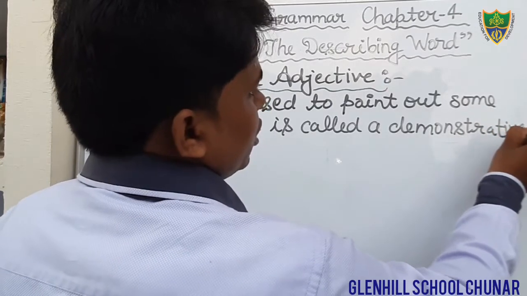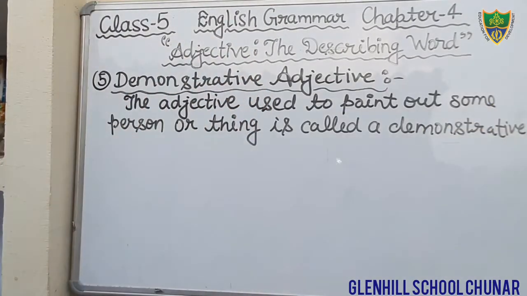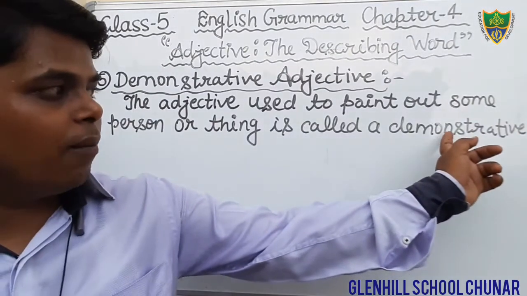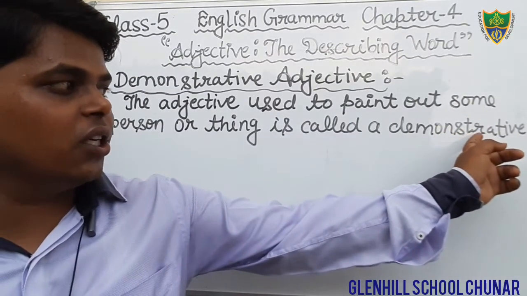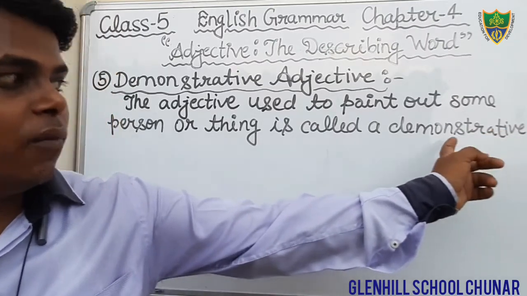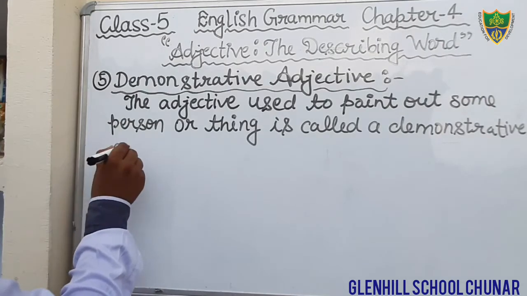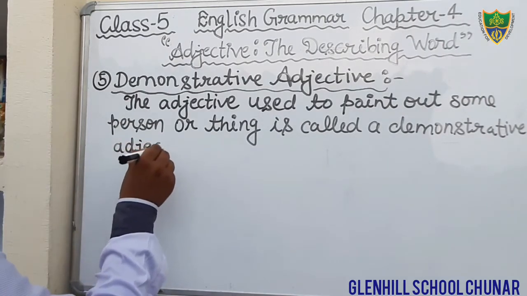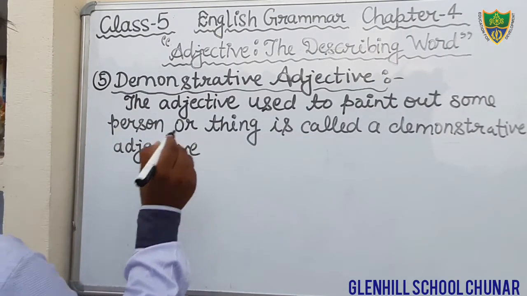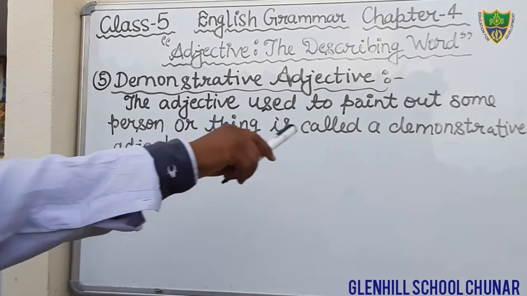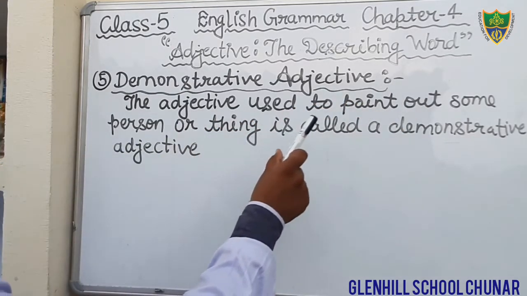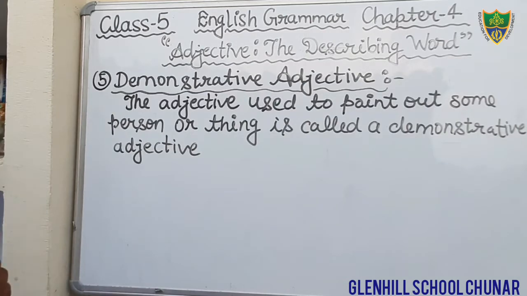Let's see the spelling: D-E-M-O, demo, demon, S-T-R-A-T-I-V-E, demonstrative adjective. The adjective used to point out some person or thing is called a demonstrative adjective.